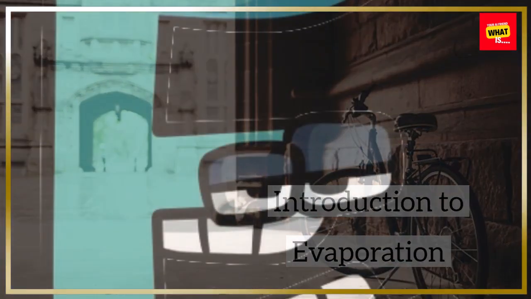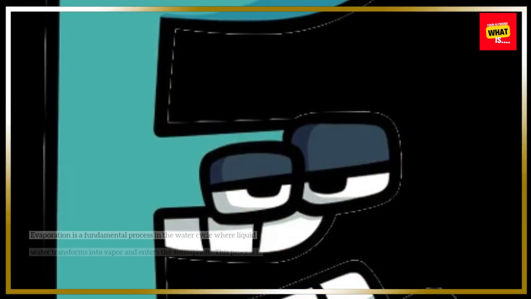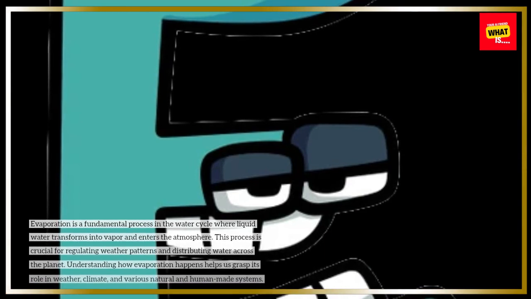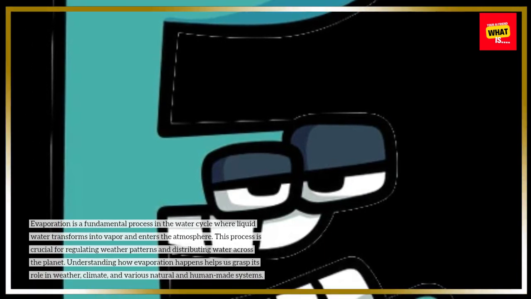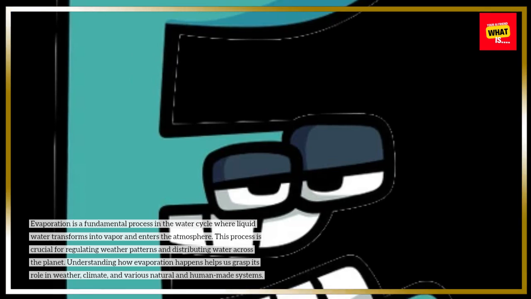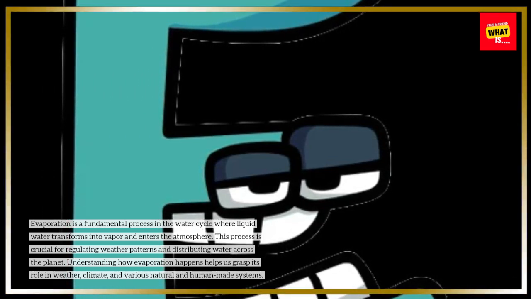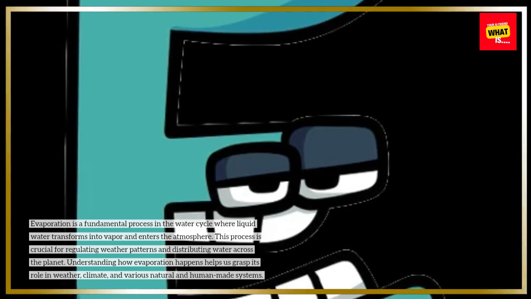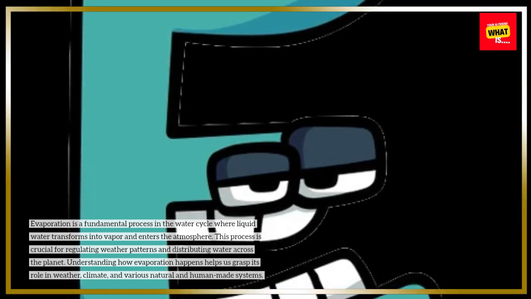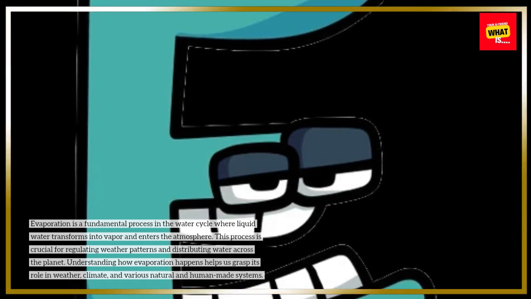Introduction to evaporation. Evaporation is a fundamental process in the water cycle where liquid water transforms into vapor and enters the atmosphere. This process is crucial for regulating weather patterns and distributing water across the planet. Understanding how evaporation happens helps us grasp its role in weather, climate, and various natural and human-made systems.